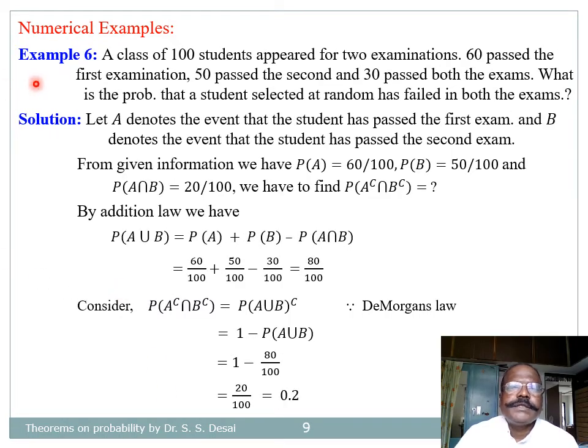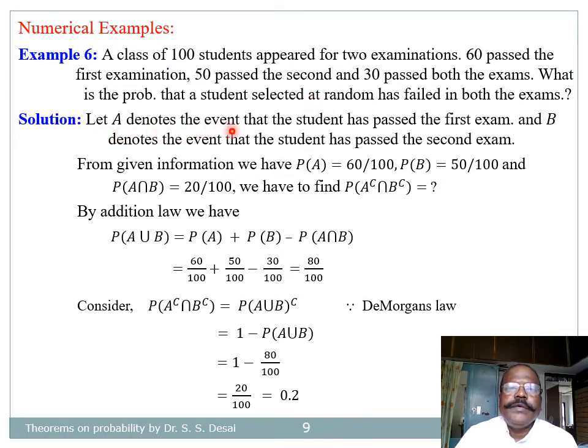Example number 6. A class of 100 students appeared for two examinations. 60 passed the first exam, 50 passed the second exam, and 30 passed both the exams. What is the probability that a student selected at random has failed in both the examinations? For solution, let us define the events.